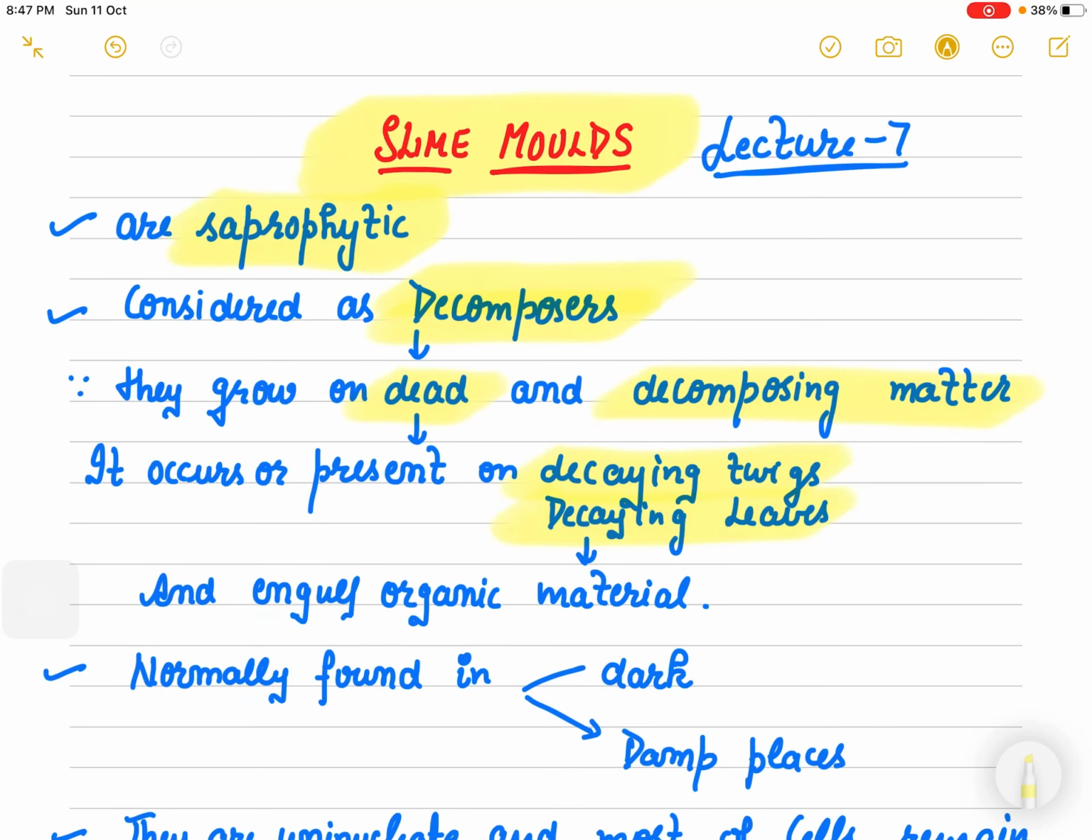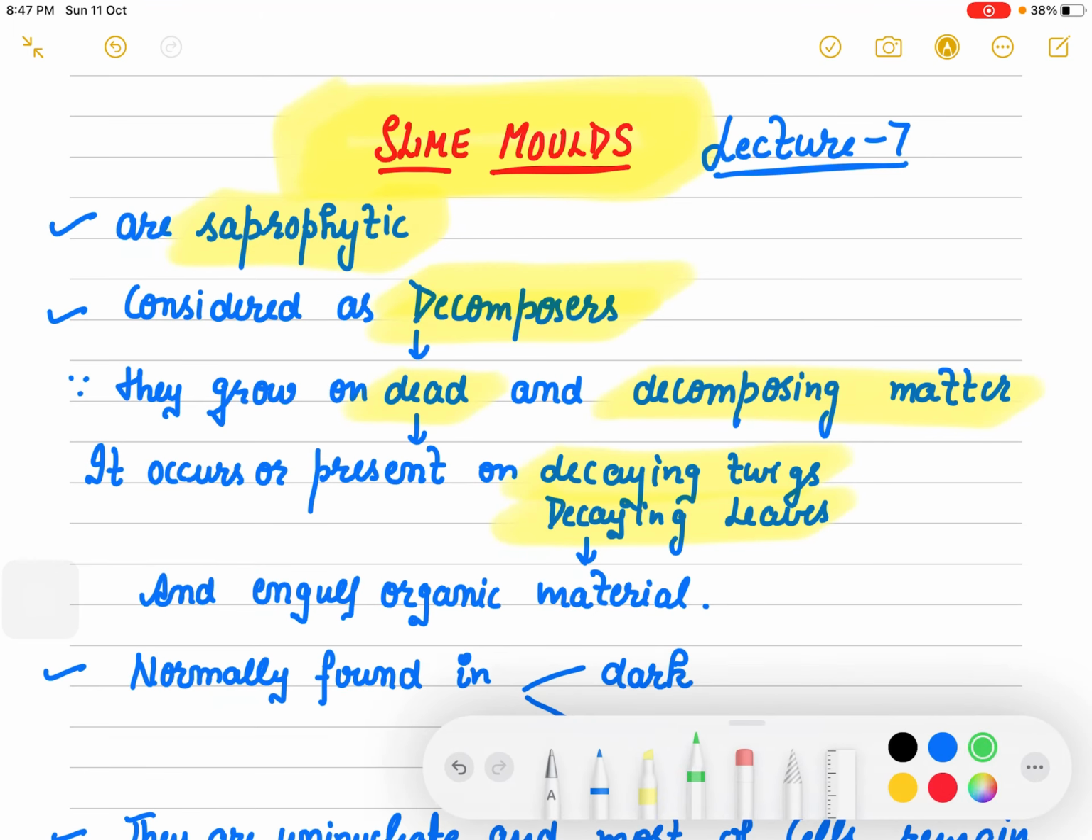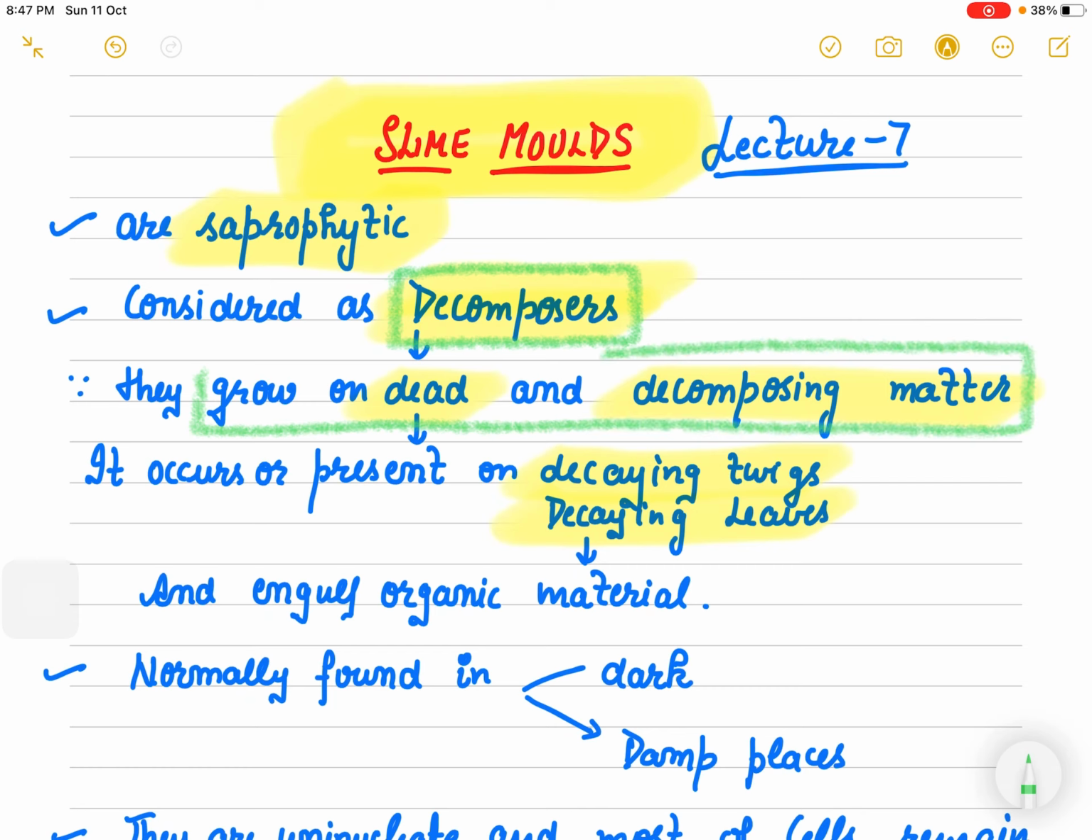So, after Euglena, we are going to start with another Protista group, that is the slime molds. And slime molds are saprophytic in nature and they are known as decomposers, right? Decomposer means they grow on dead and decomposing matter.